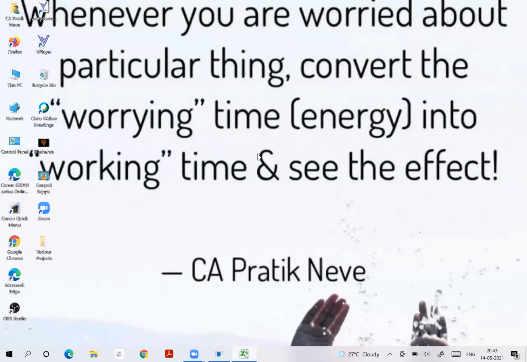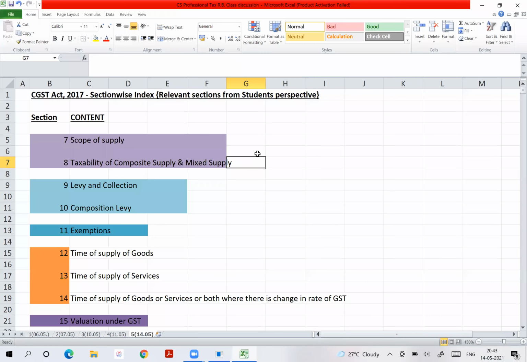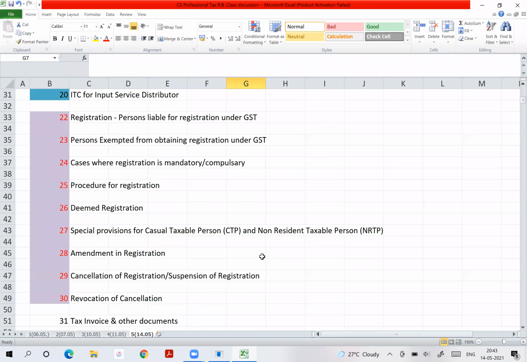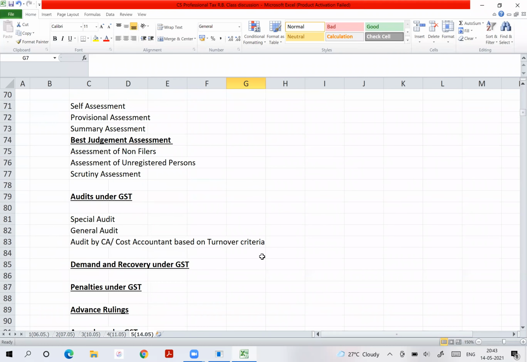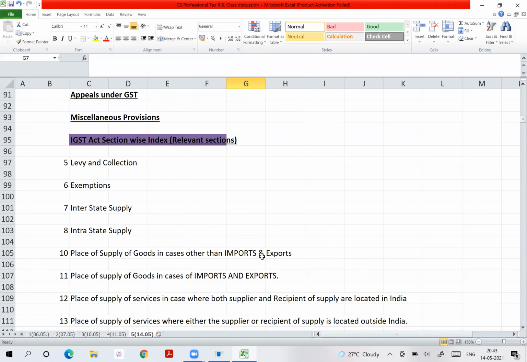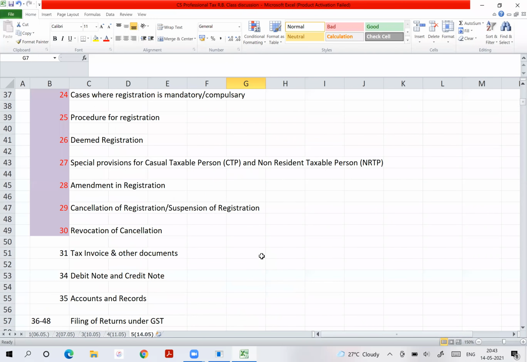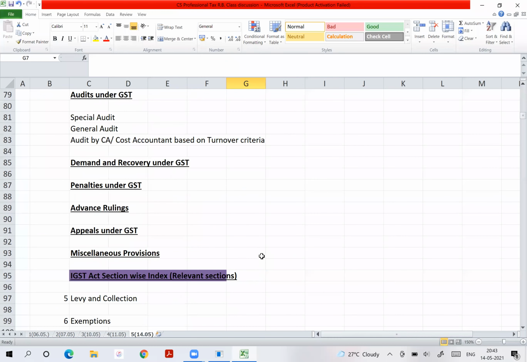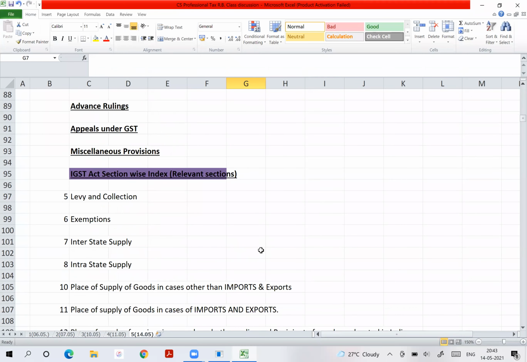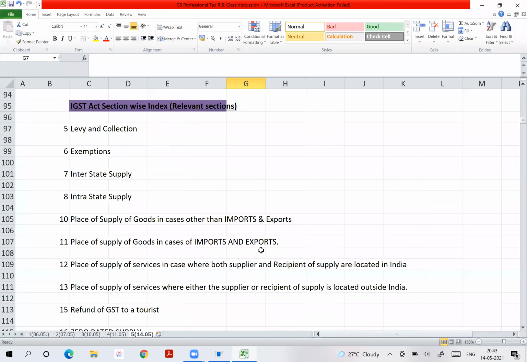So keep all these things in mind, and keeping these things in mind, we will step by step go ahead and study this GST from the easy made notes. So all these sections I have also given you here. You will be getting this updated Excel sheet tomorrow after the 5th session completes.